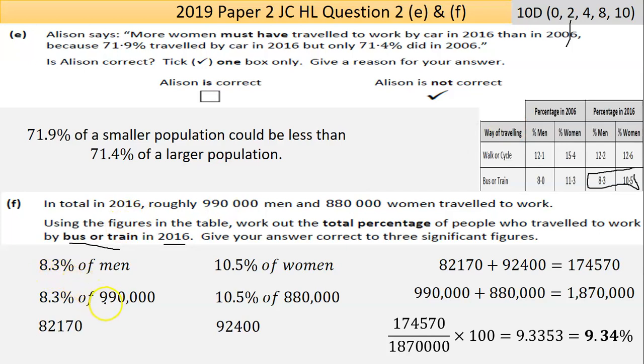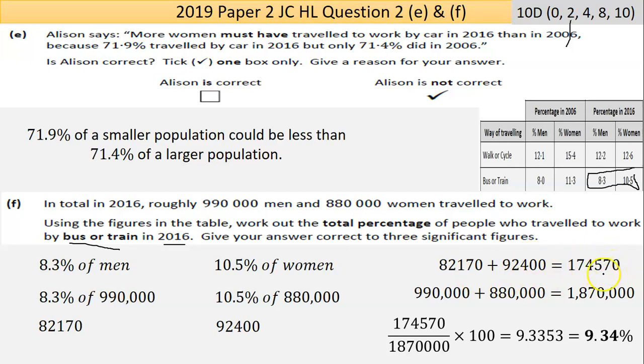So 8.3% of 990,000 is a calculator job. Multiply the 990,000 by 8.3, divide by 100, or use the calculator function for percentage, whatever way you do it. Same here, the 10.5% of the 880,000 is this number, 92,400. And we're asked to work out the total percentage of people who travel to work by bus or train. So men and women. You have the first one there, you have the second figure there we worked out. Add them together, you get your total amount of people.